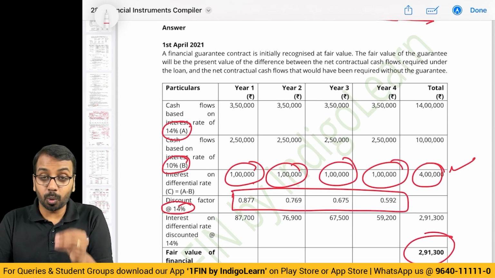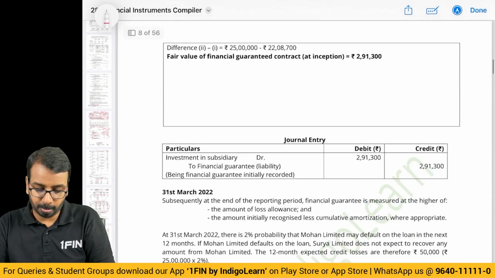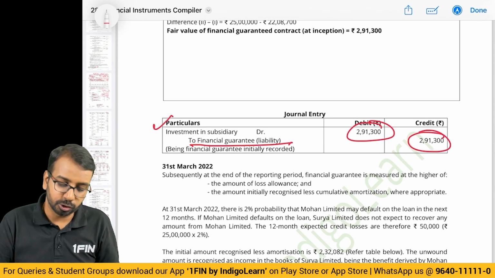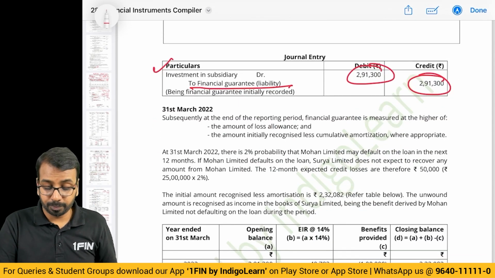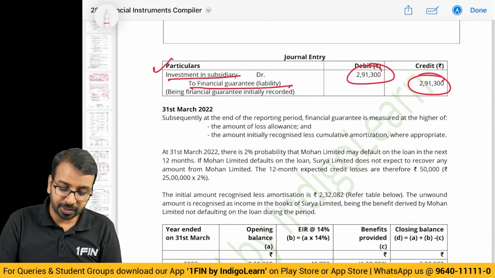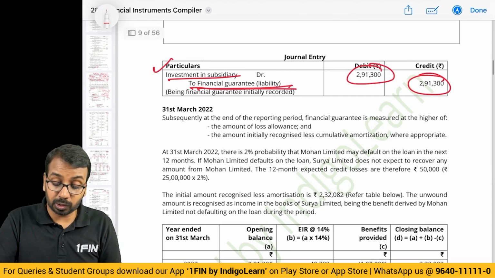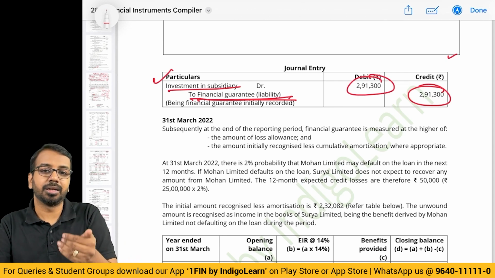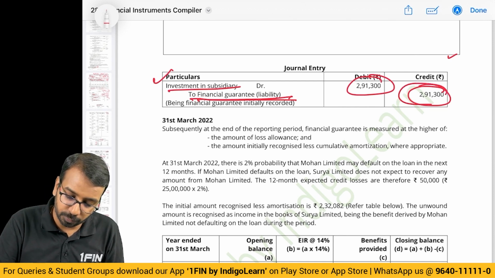This is the value of benefit that is provided by the holding company to the subsidiary company. So what is the entry? Entry for that will be investment in subsidiary to financial guarantee 291,300. Alright. Then subsequently what do we do? I have said investment in subsidiary because I am providing a benefit to the subsidiary and I have credited a financial guarantee liability account because that is the liability I am expecting if at all there is a default. Because if the liability is more, I will not take a risk higher than that. I will take a risk only to the extent of what the benefit subsidiary is getting. Okay. Now subsequently what do we do with this 291,300?